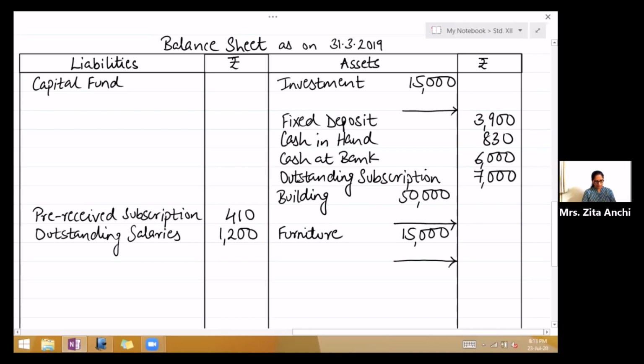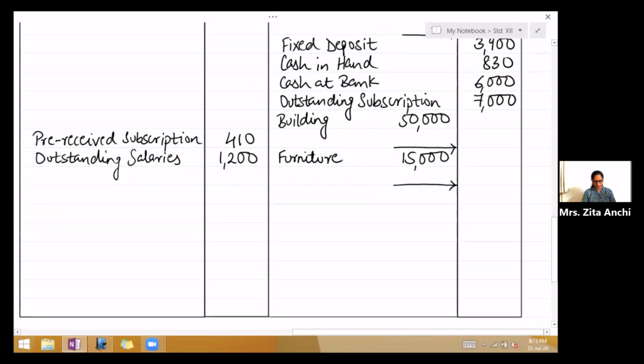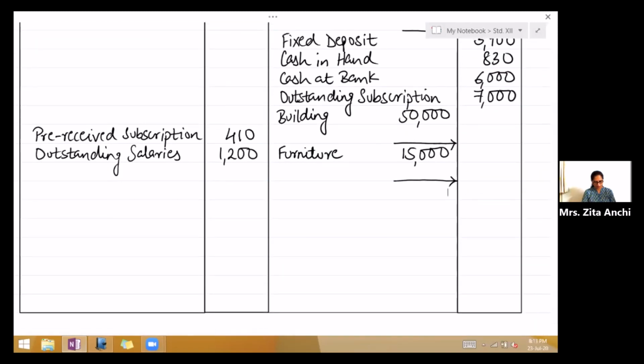Now next adjustment says provide depreciation on building and furniture at 5% and 10% respectively. So building is 5%. So write less depreciation. Now 5% of 50,000, that is 2,500.